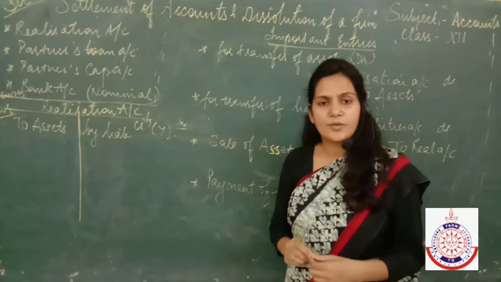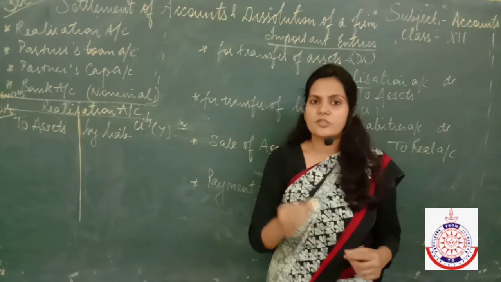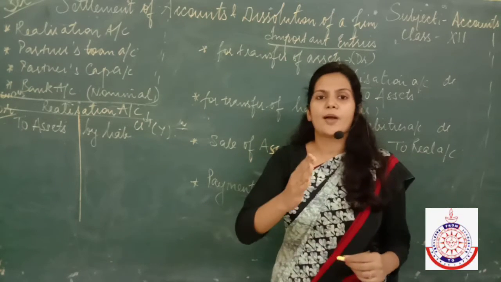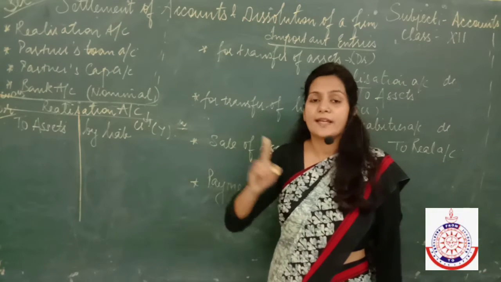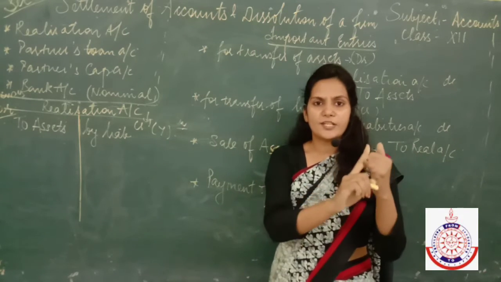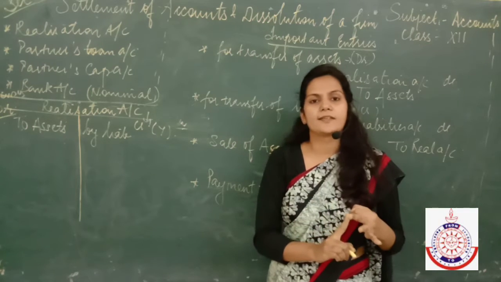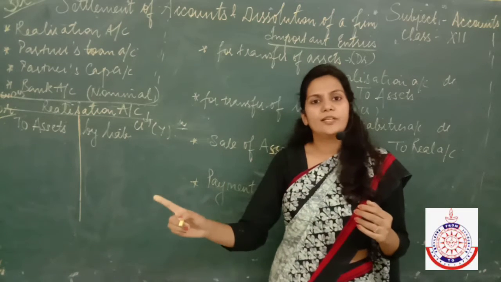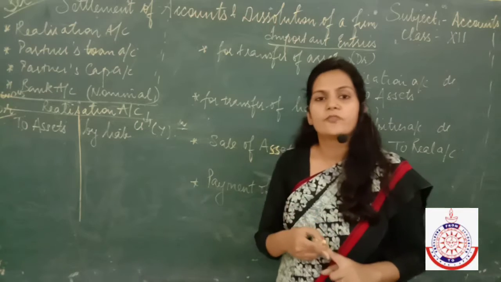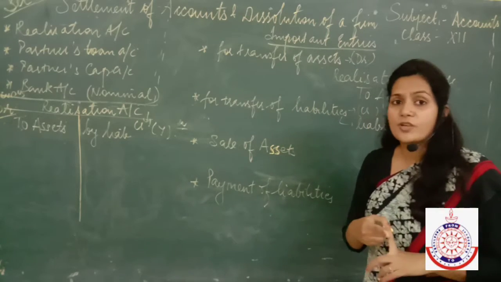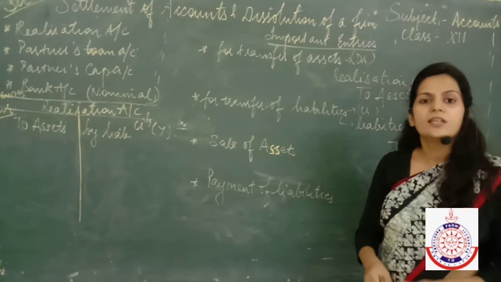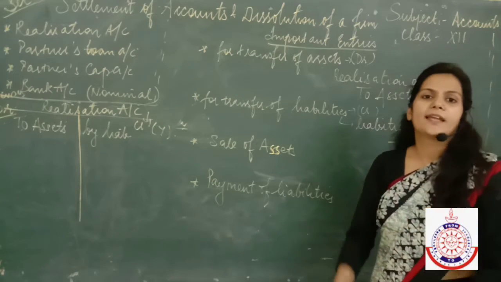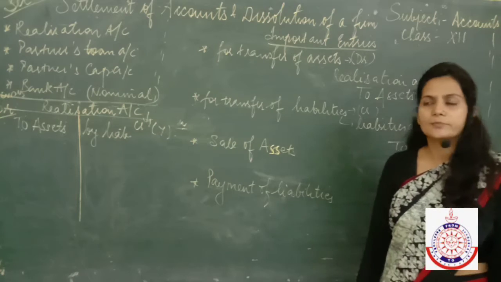So the first step is the balance sheet which is given to you in the question. From that balance sheet, transfer all the assets at the book value except the following, like cash, bank, fictitious assets. Transfer all the liabilities at the book value except the following, like you don't have to transfer partner's loan account. You just have to transfer all the outside liabilities. I hope this point is clear.